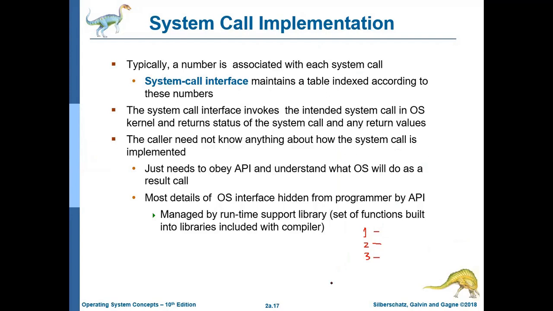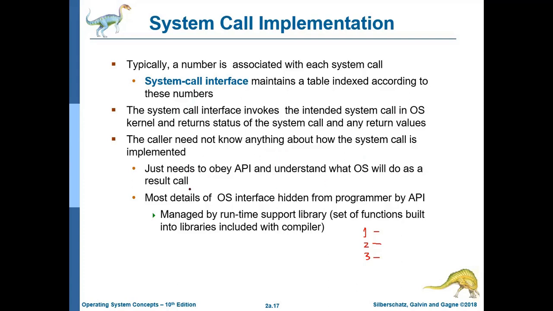There will be different system calls associated with these numbers. Who will maintain the table? The system call interface. The system call interface invokes the intended system call in the OS kernel and returns the status of the system call and any return values. The caller need not know anything about how the system call is implemented. It just needs to obey the API and understand what the OS will do as a result of the call.